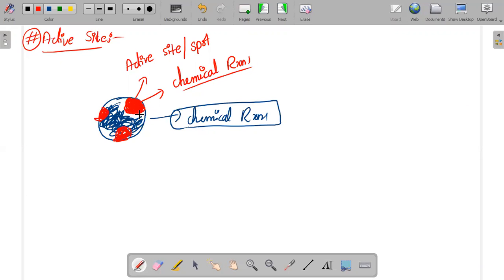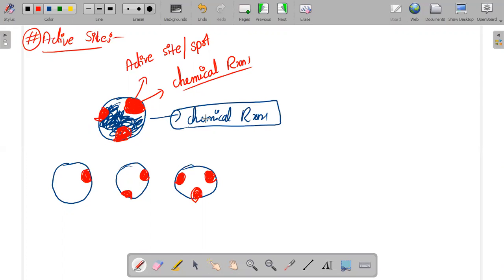Ma, this is just a rough diagram only to make you people understand. An enzyme might have one active spot, or an enzyme might have two active spots, or else an enzyme can have multiple active spots, like more than two or more than three, whatever you take, 5 or 10 or 20, etc. When an enzyme has more than two or more than three, then we call that multiple active spots. Understand the basic point.